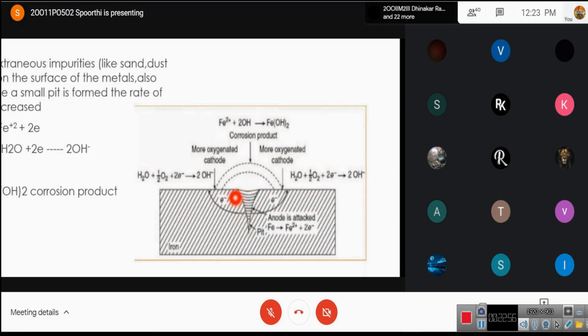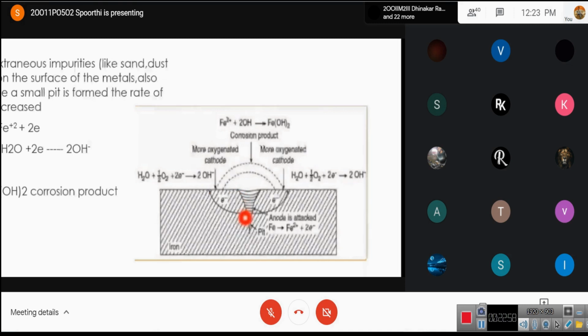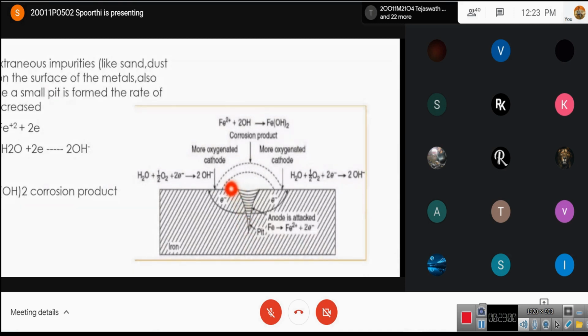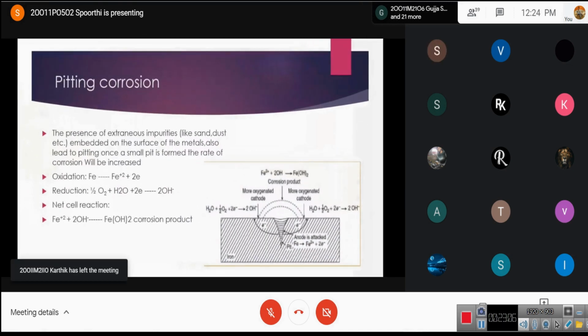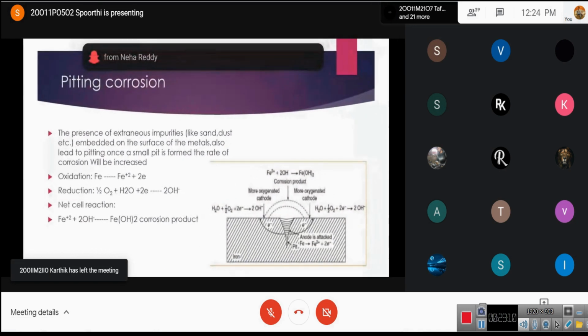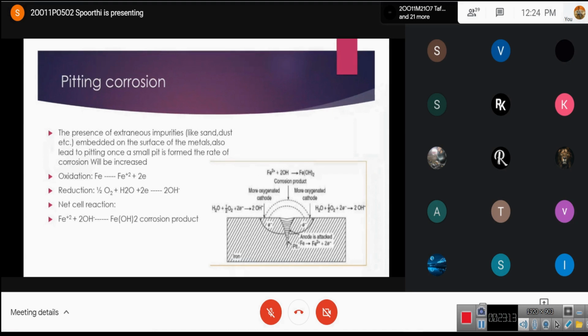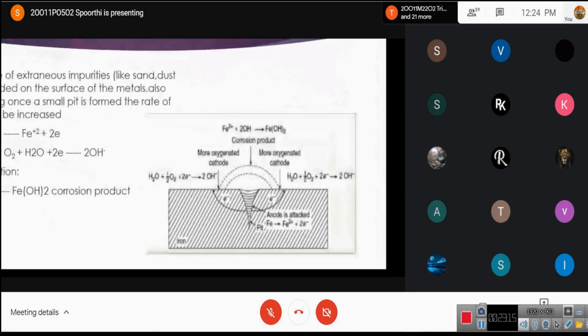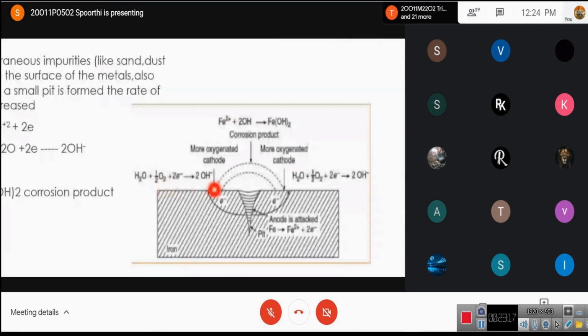That is, the concentration of oxygen is less here, and when you consider the surface level, this part is exposed to oxygen.